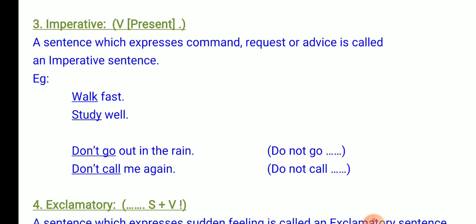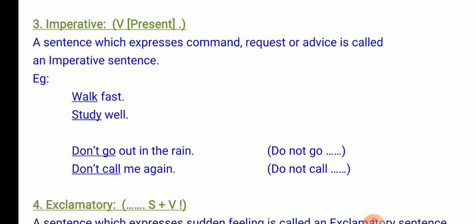How do we make these imperative sentences negative? There are two examples. Don't go out in the rain. In this example, there is no subject. The sentence begins with don't.